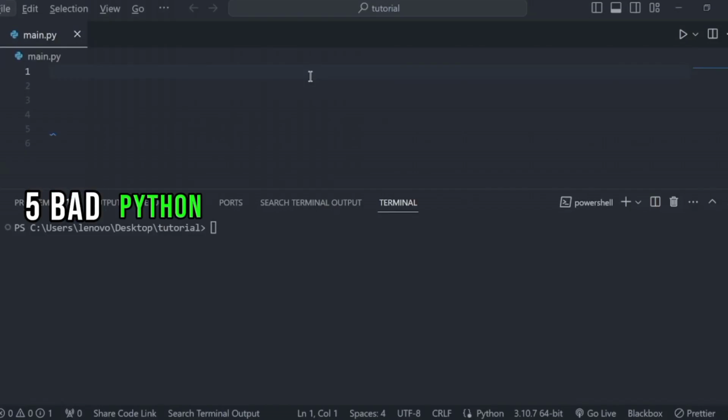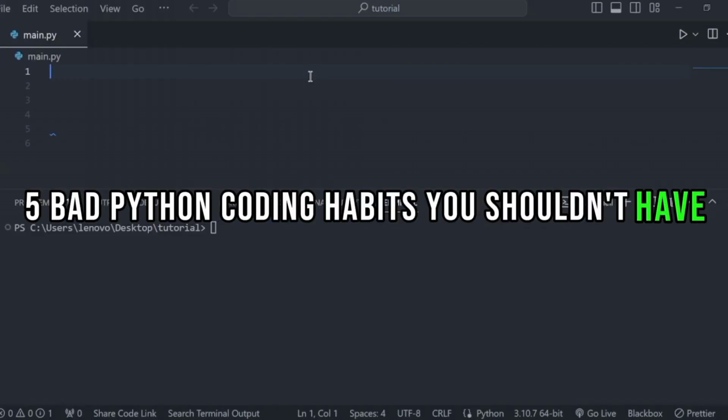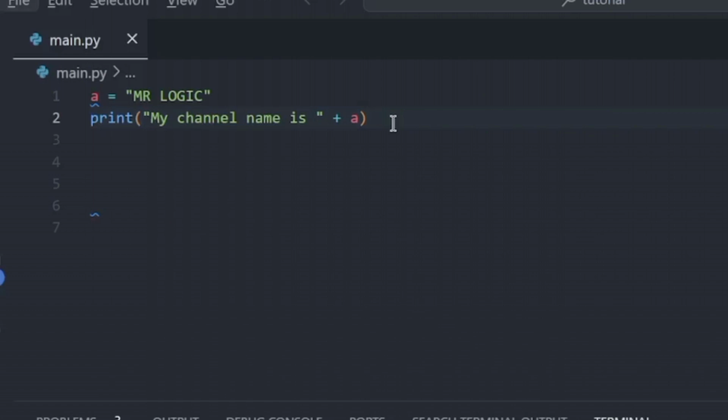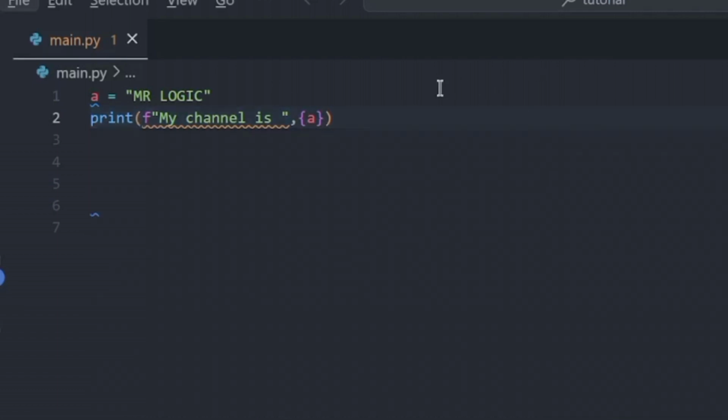5 bad Python coding habits you shouldn't have. Okay, so number 1 is using the plus operator to add the variable. Instead, use f-string because it is more convenient and it organizes your code. And in fact, we also have nested f-string in Python 3.12.